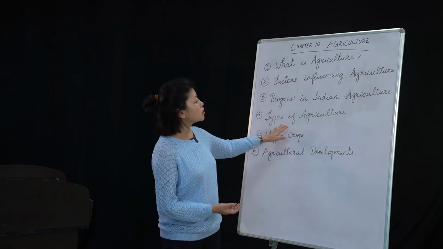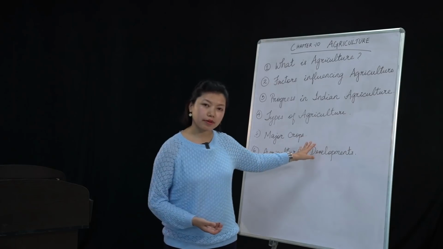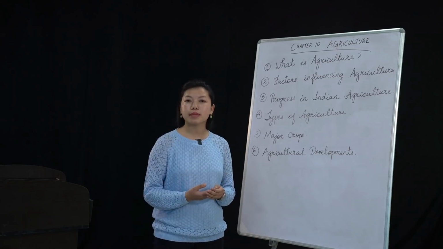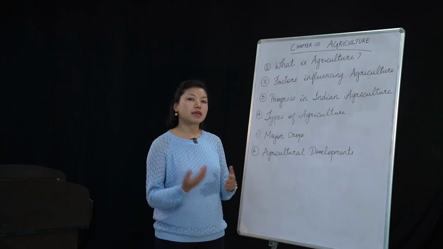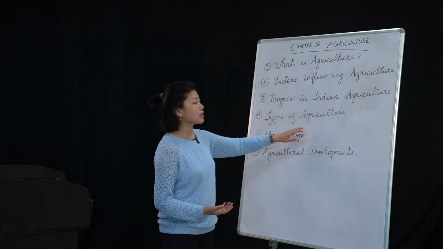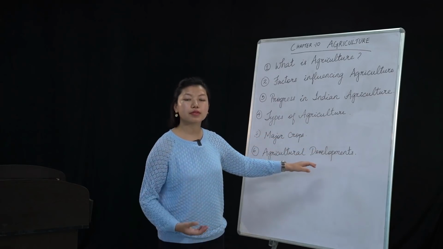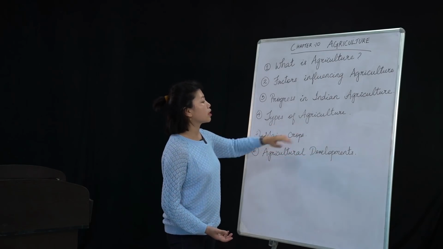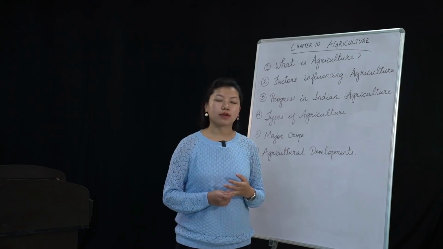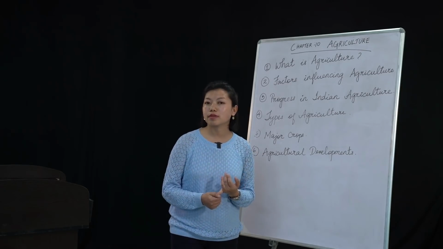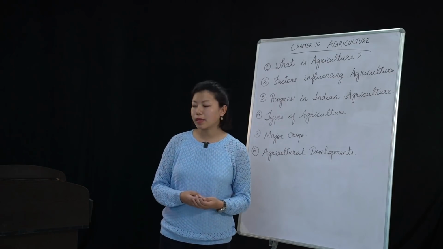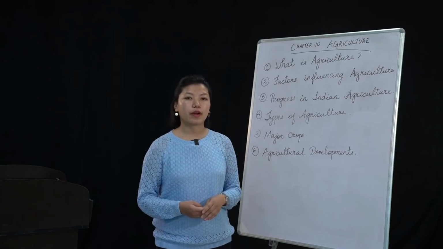Then the other type is commercial agriculture, where they do agriculture mostly for business purposes. Okay, where markets are involved, where people are involved in transportation facilities, where machines and tools are used in order to do the agriculture. So there are two types: one is commercial and one is subsistence. Under commercial there is plantation agriculture. I have told you about mixed farming as well. Then we have dairy farming, and extensive agriculture.